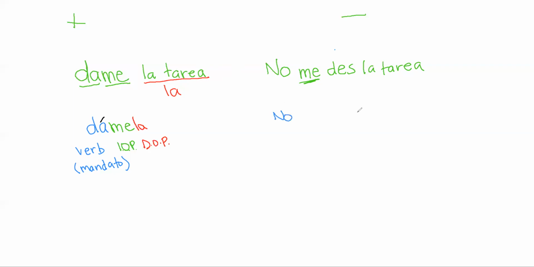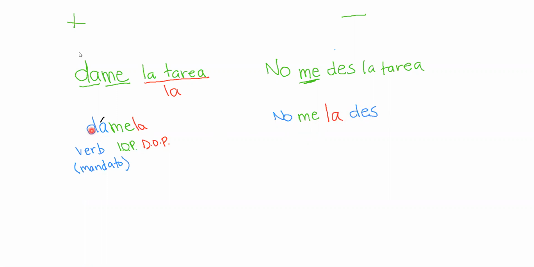First we know it's going to be no. And then we're going to use the verb for the negative tú command of dar, as we did above. And then we are also going to have our indirect object pronoun, me, and la. So it's still consistent, even though we have an extra object pronoun here. We have no me la des. We've got our indirect object pronoun first, our direct object pronoun second, and then the verb conjugation after the object pronouns. This has to happen this way.